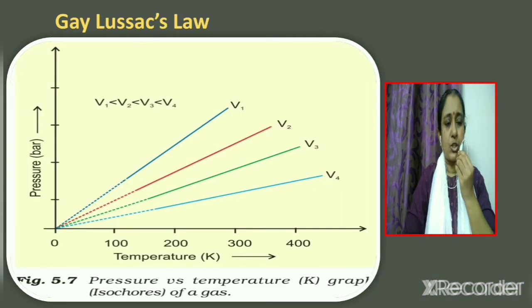Graphical representation of Gay-Lussac's law is given here. Temperature is taken along the x-axis and pressure is taken along the y-axis. The variation of pressure with temperature is studied at constant volume. So each line in the graph is known as isochore. From the graph, it is clear that when the temperature is increased, there is an increase in pressure. So we can say that pressure is directly proportional to temperature.